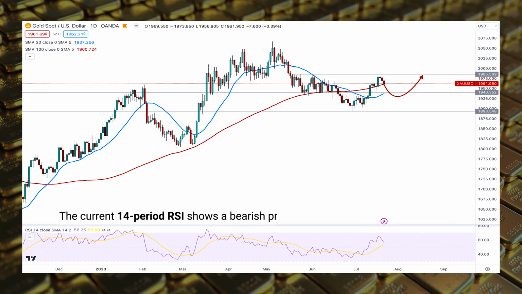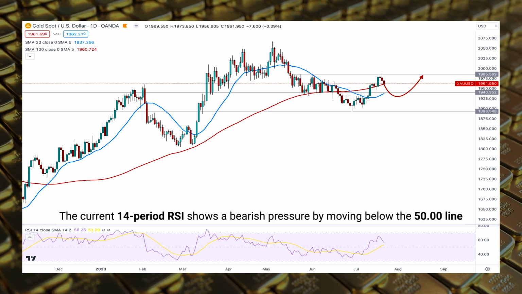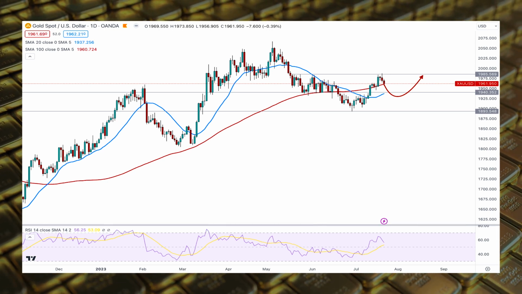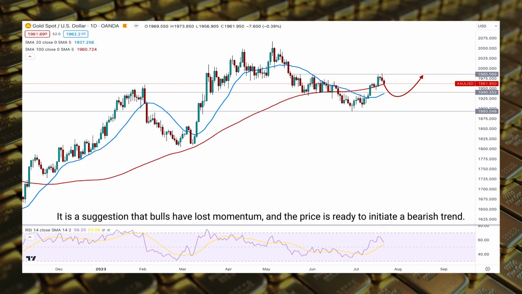The current 14-period relative strength index shows a bearish pressure by moving below the 50.00 line in the daily chart. It is a suggestion that bulls have lost momentum, and the price is ready to initiate a bearish trend.